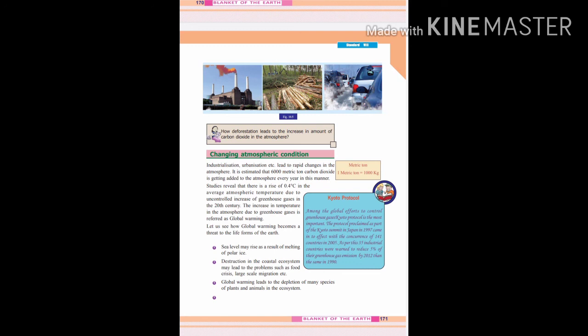Let us see how global warming became a threat to the life forms of the earth. Sea level may rise as a result of melting of polar ice. Destruction in the coastal ecosystem may lead to problems such as food crisis, large scale migration, etc. Global warming leads to the depletion of many species of plants and animals in the ecosystem.